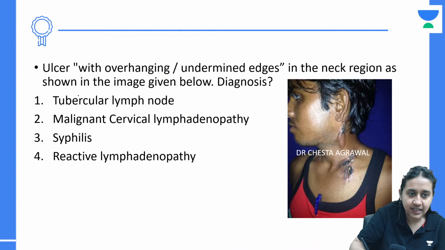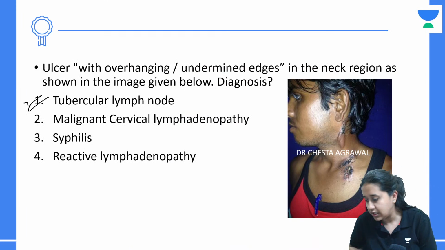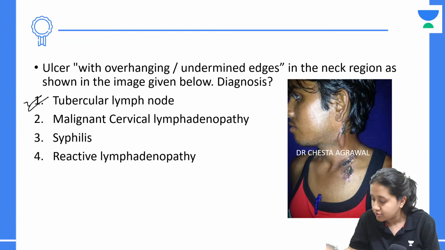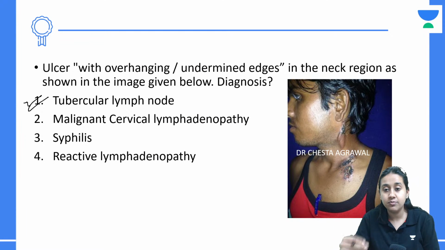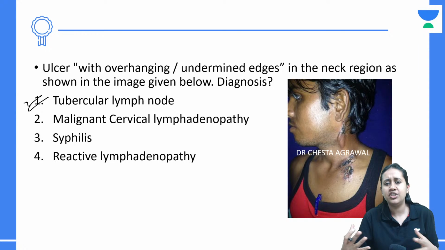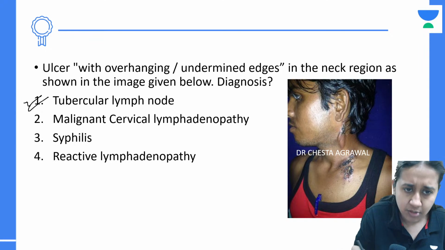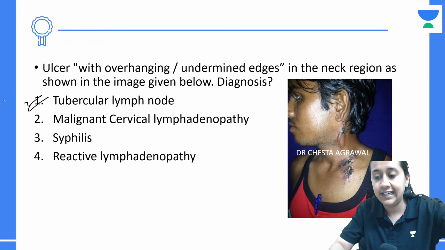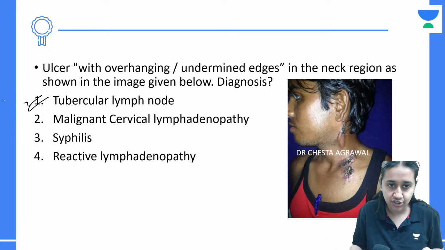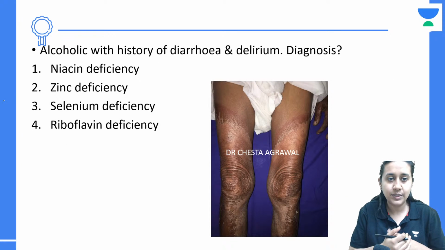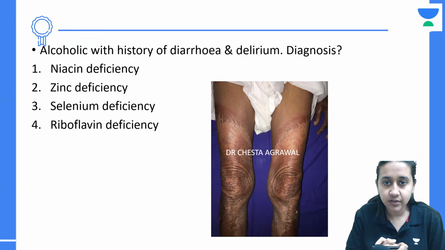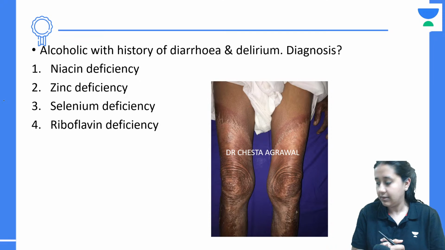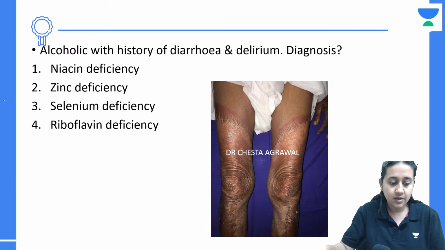So this is actually a case of scrofuloderma or tubercular lymph node, and for treating this patient you need to give anti-tubercular therapy. The dosage is the same as that of pulmonary tuberculosis, where you give 2 months of intensive and 4 months of continuation phase. Next question. Alcoholic with history of diarrhea and delirium, what can be the diagnosis?